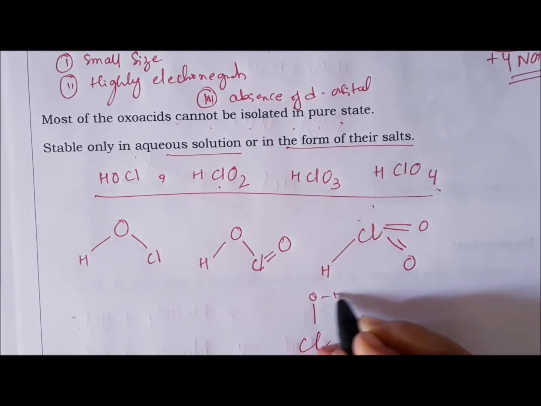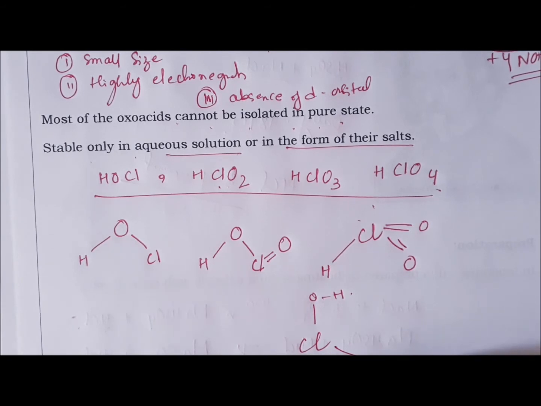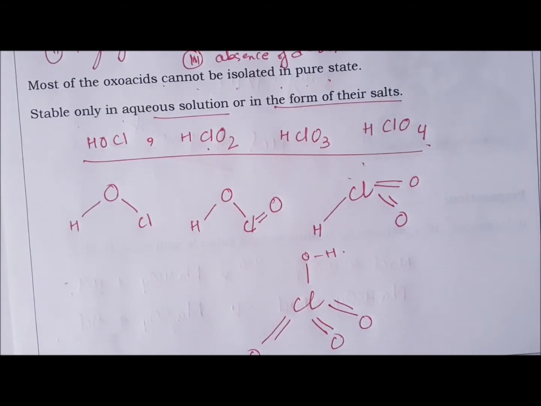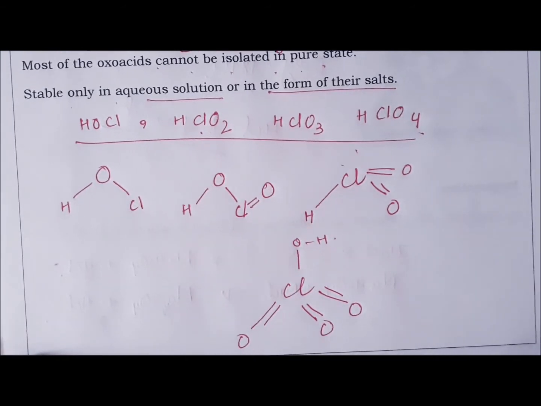So oxygen, hydrogen, then the rest are oxygen. Okay, so these are the structures for some oxo acids of chlorine.